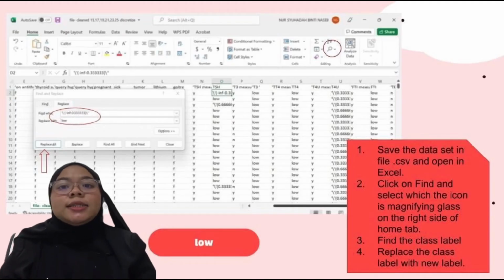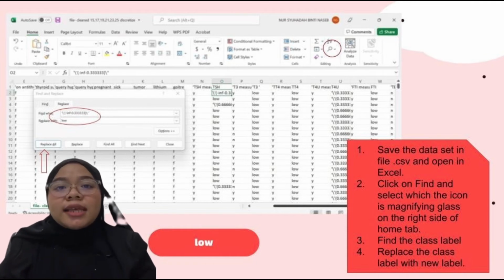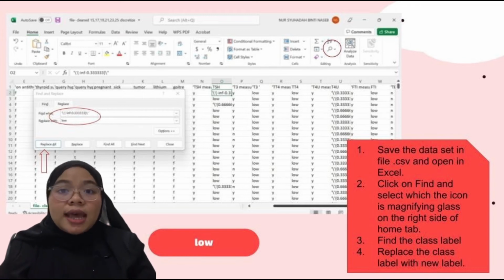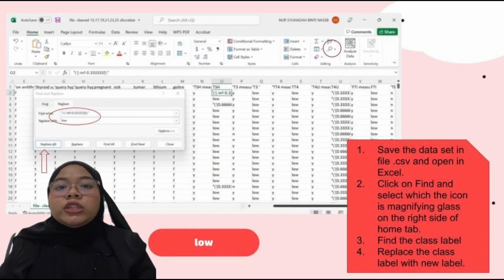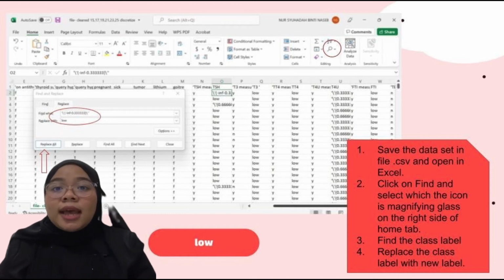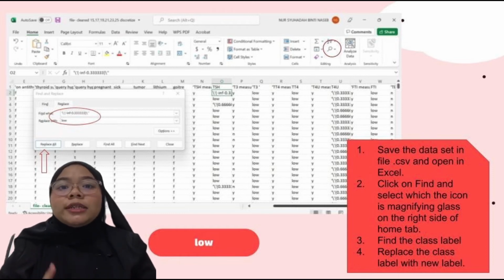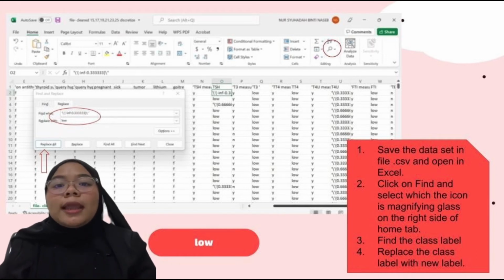Next, these images are the steps for naming and labeling the dataset manually using Excel. First of all, we save the dataset in CSV format and open it in Excel. Then we click on find and select, the magnifying glass icon on the right side, and select one class label. So I choose negative infinity to 0.333, copy the label and paste it in find what. After that, I click on replace with, and I replace the label with low. So all the labels with negative infinity to 0.333 are replaced with low.